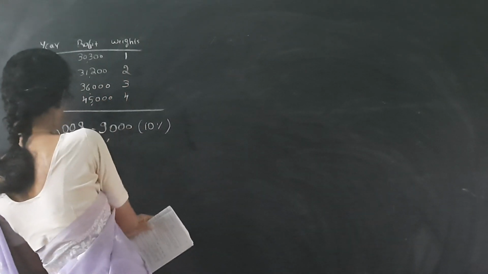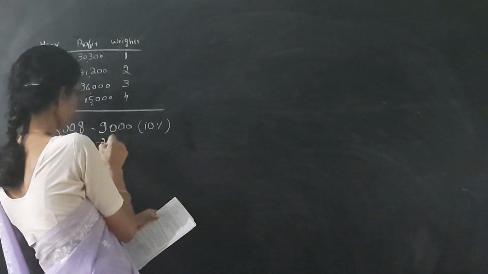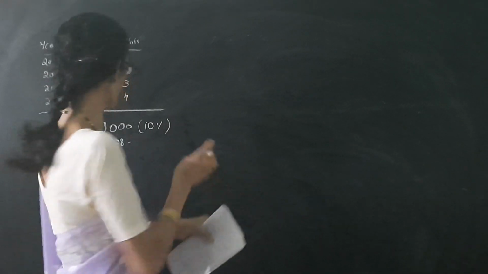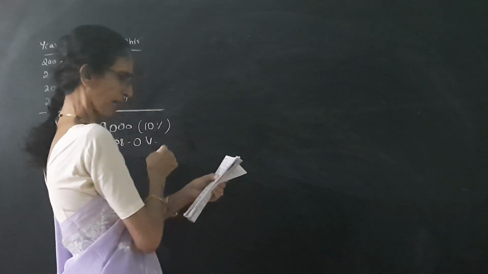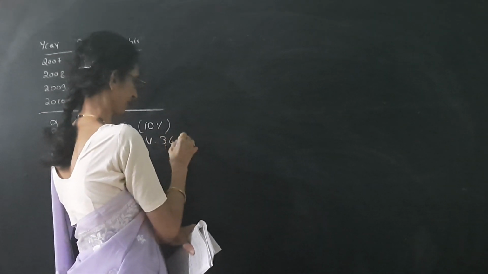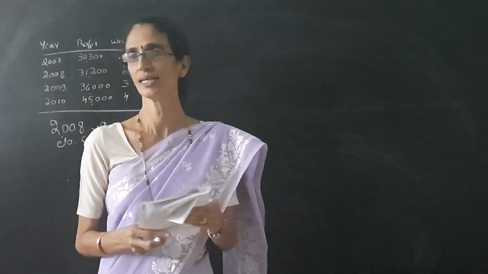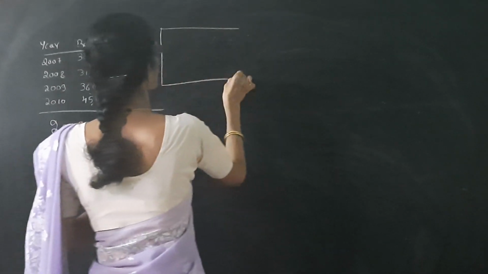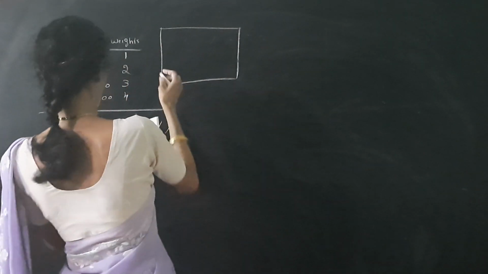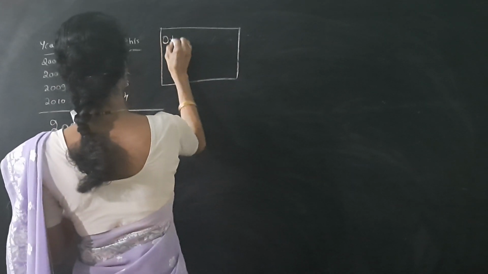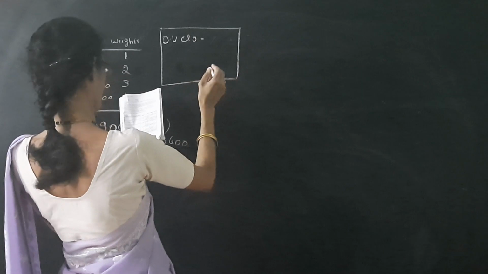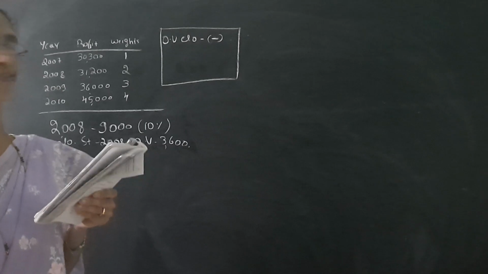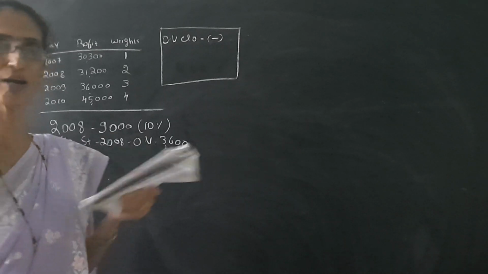The closing stock of 2008 was overvalued. It is overvalued at rupees 3,600. Remember always, I am giving one table. It is like this. If there is an overvaluation of closing stock, then we have to deduct it from the profit.